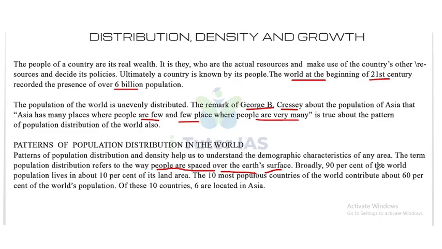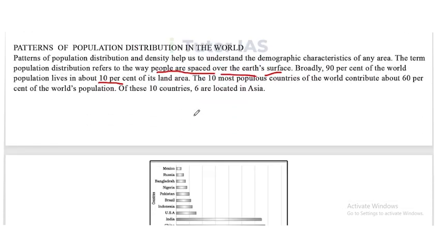Broadly, 90% of the world's population lives in about 10% of the land area. The 10 most populous countries of the world contribute about 60% of the world's population. Of these 10 countries, 6 are located in Asia.